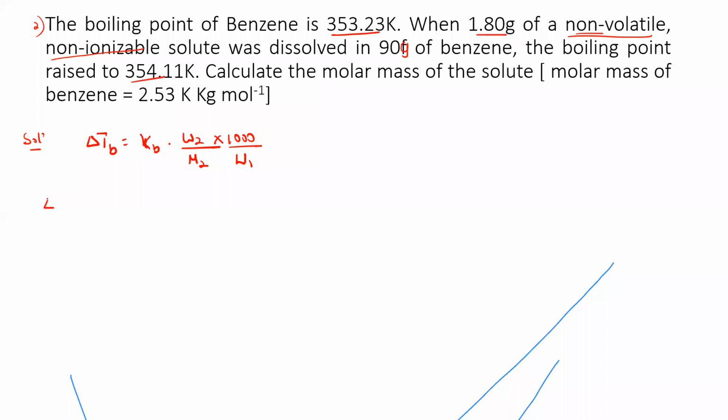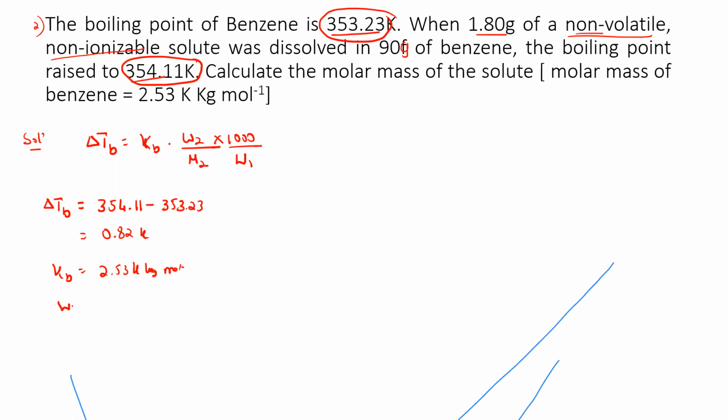Now let me write all the terms here. Delta TB stands for elevation in the boiling point. Sometimes they will directly give it, sometimes they will mention it like this: this is the value when the solution is there, this is the value when a pure solvent is there. Therefore you just subtract the bigger value, 354.11 minus 353.23. Whatever value you get, you have to write here. So you're going to get around 0.82 Kelvin. Then the KB value they have mentioned, just write as it is, 2.53 Kelvin kg per mole.